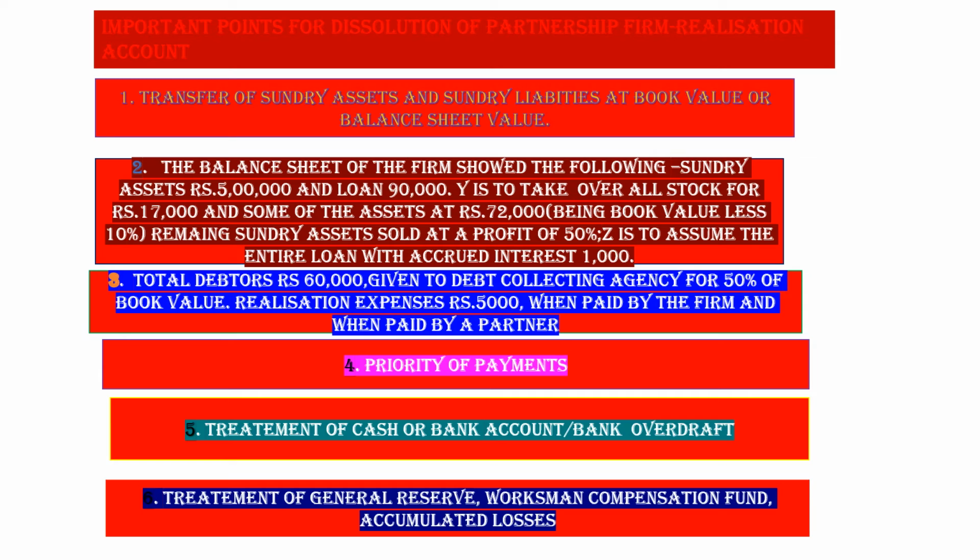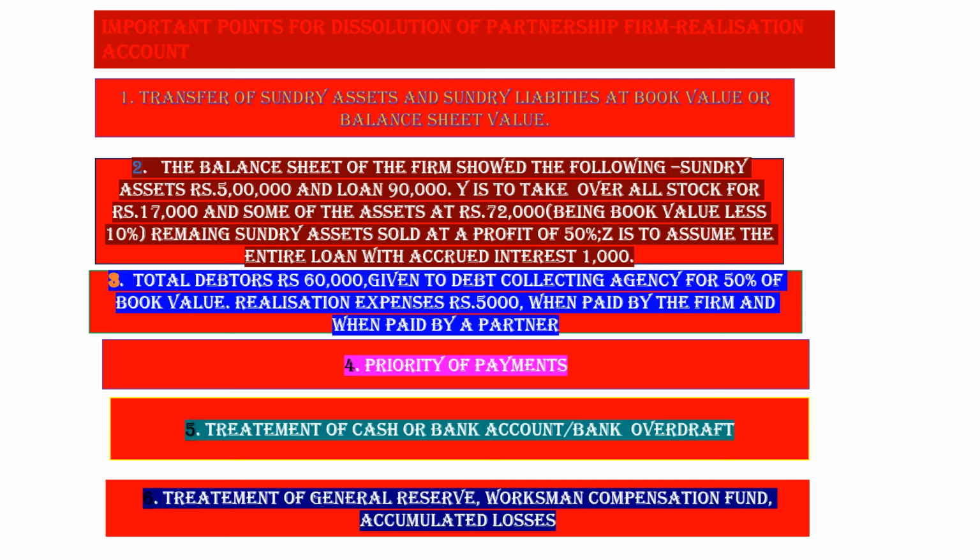In the same way, workmen compensation fund, which the firm has kept so that if during service any worker meets any injury or has any loss, he can be compensated. So in the same way, workmen compensation account debit to partners' capital account.